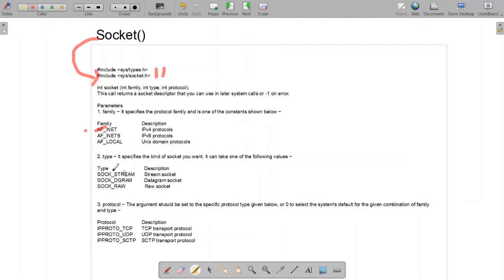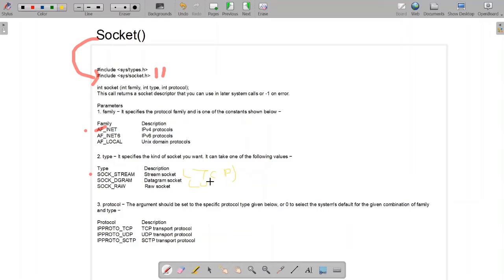Now, as far as the type is concerned, it would be consisting of either SOCK_STREAM or SOCK_DGRAM. As far as the TCP client server programs are concerned, we would be sticking to SOCK_STREAM, which is your TCP, while SOCK_DGRAM is your UDP.